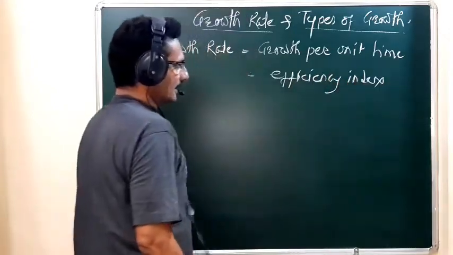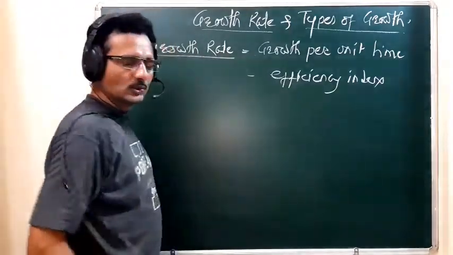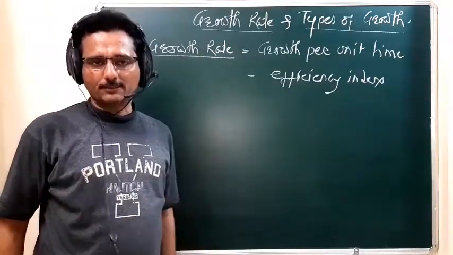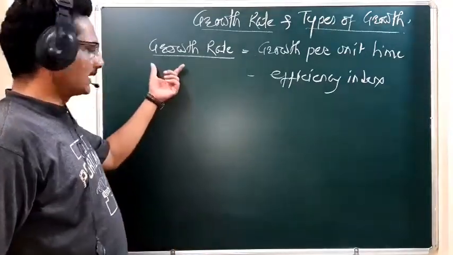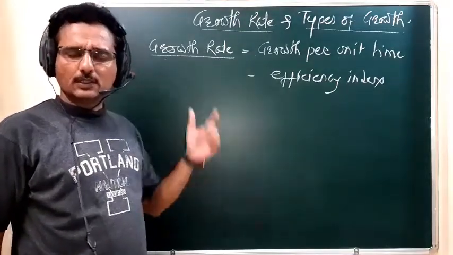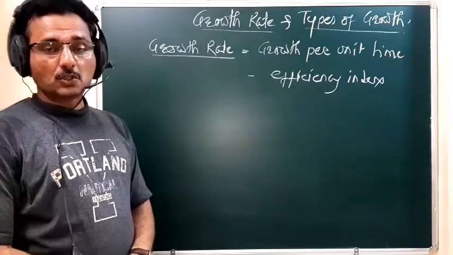Growth rate means how much growth is seen within a particular time. Then we have to study the absolute growth rate.